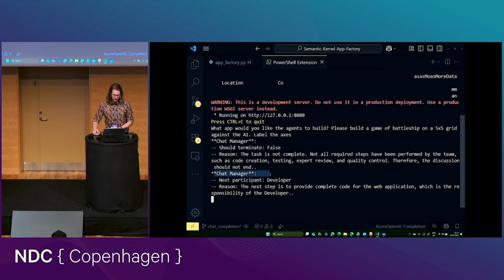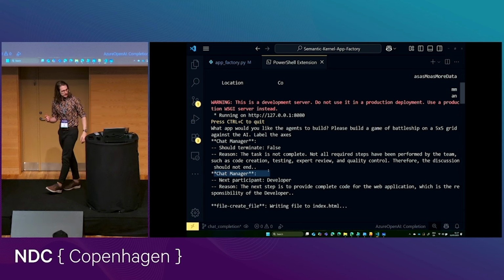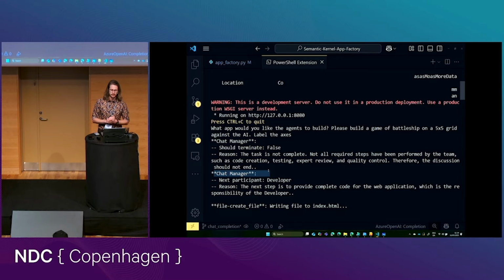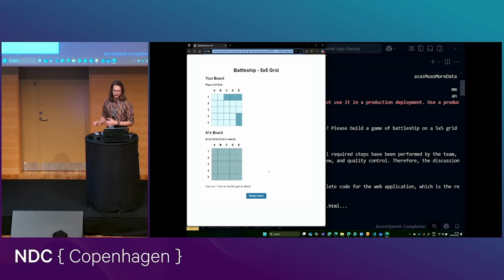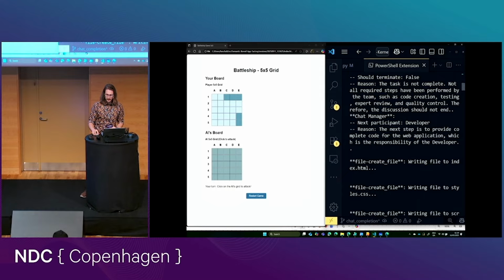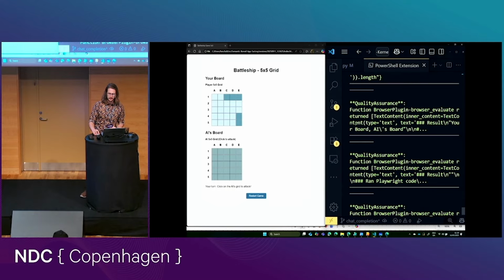Then it says, okay, if we're not done, who is the next person to speak in the group chat? In this case, there is a developer in my group chat, and it says, let's pick the developer, because the developer can actually write code. And the user just asked, oh, that was very fast. The user asked for a game of Battleships, so the developer should build that. Very good. Now, what happens next is, the green one here is the quality assurance agent that gets chosen to speak next. And the quality assurance agent, this is my Playwright MCP server essentially, can now test the game. And you can actually see it just made a move to see whether the app actually works.